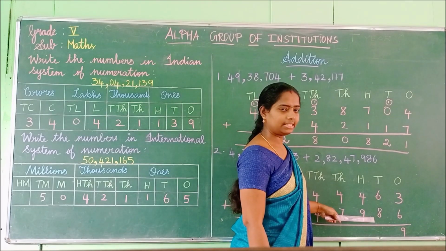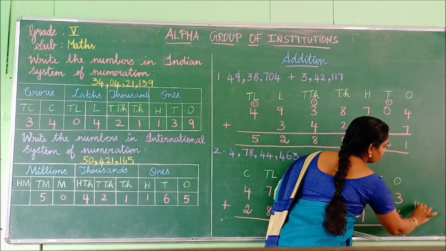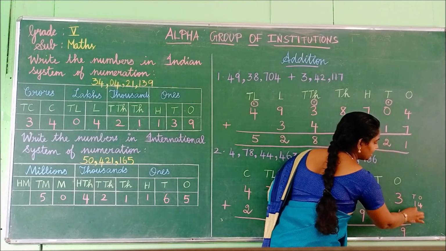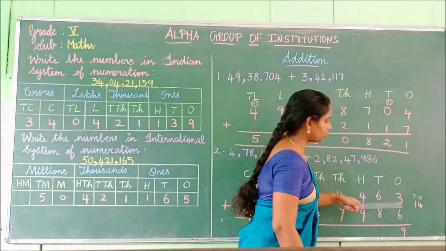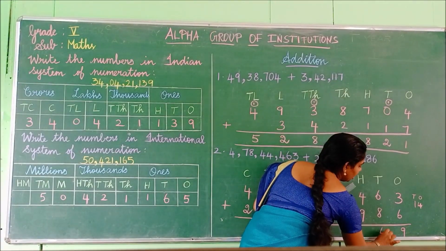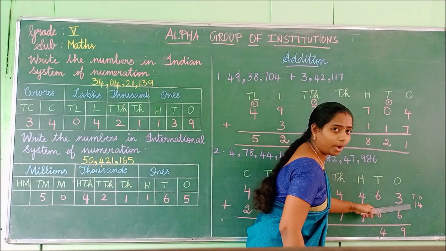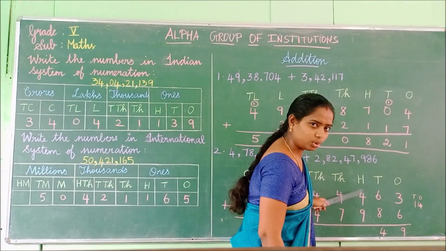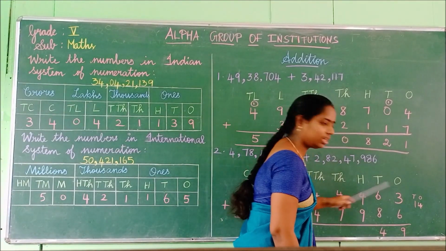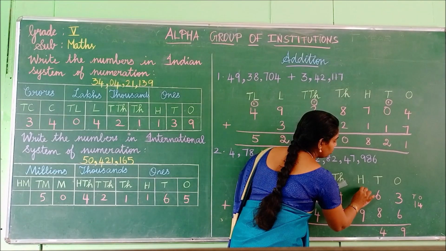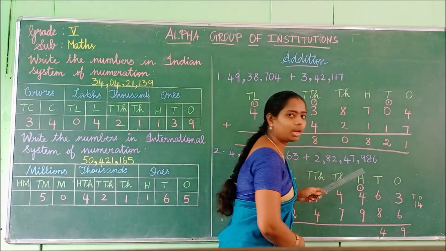What is the value, children? 14, isn't it? 14. Okay. In this, ones, tens. 4 is the ones place and 1 is the tens place. We have to always write the ones place 4 here and the tens place 1 we have to carry over to the next. We have to carry over this 1 to the next place, which means 100 place. So we have to put this 1 here.